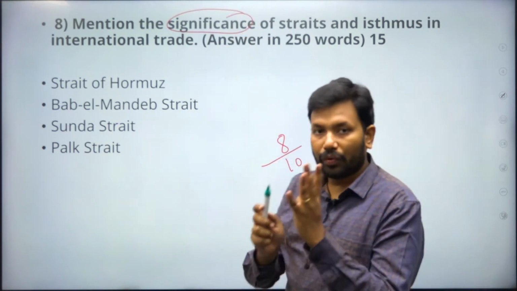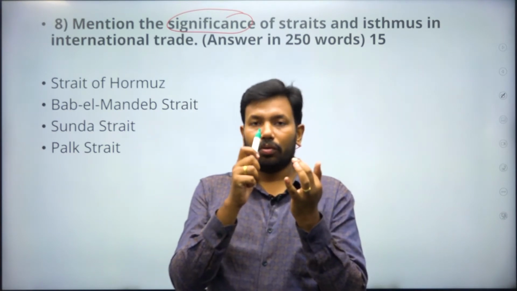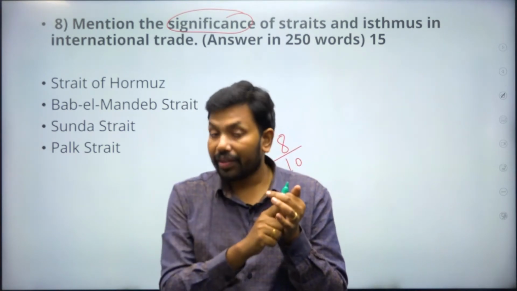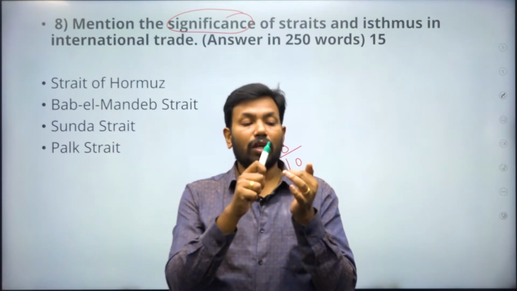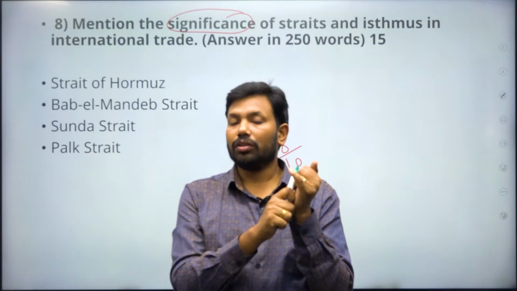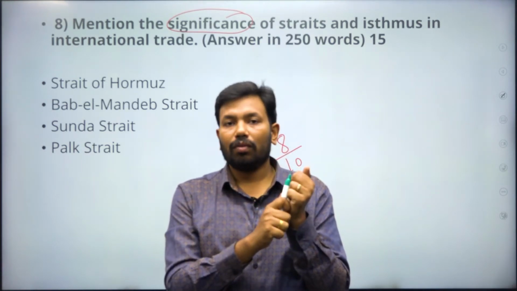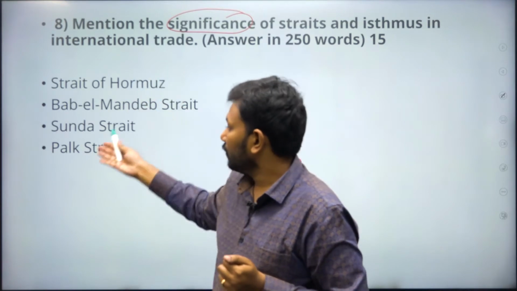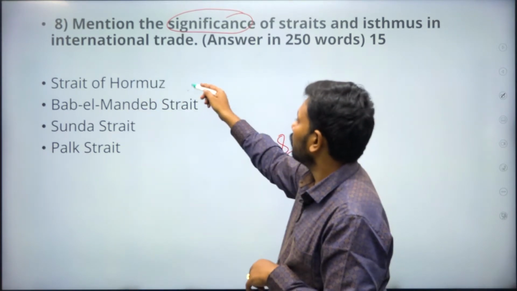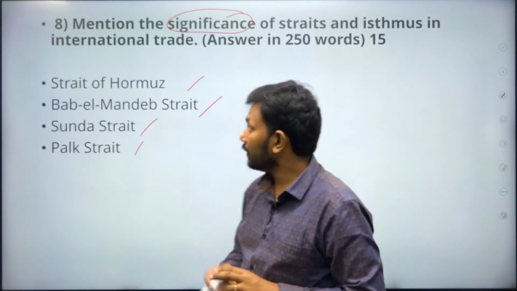You have to mention trade, you have to mention climate being affected, you have to mention the effect on marginal seas, you have to mention the tourism point of view, and last but not least, the names themselves: Strait of Hormuz, Bab-el-Mandeb, Sunda Strait, Palk Strait. These are all things that are there.